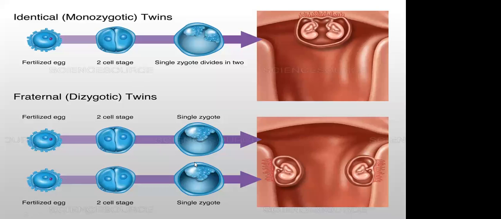And some babies have a common head. Yes, Sunil, some babies have a common head, but two bodies, right? So what happens? See here.